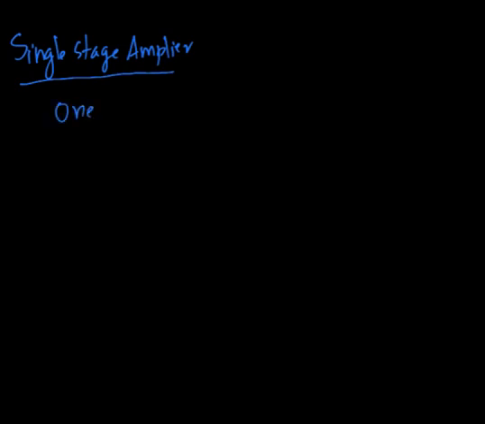So we can say that a single stage transistor amplifier is a device which has a single transistor with its associated circuitry that performs the action of an amplifier. Usually in practical purposes, multi-stage amplifiers are constructed by cascading these single stages one after another.